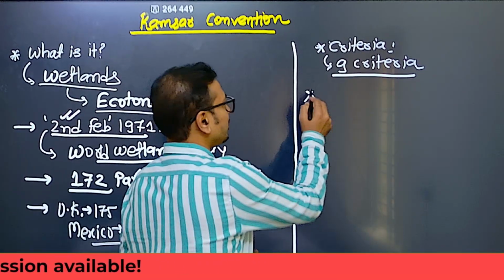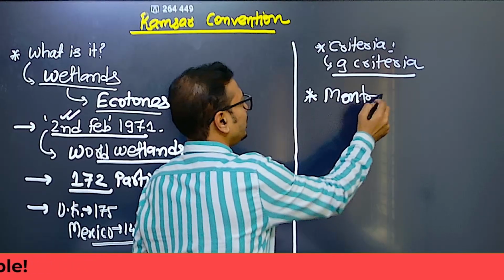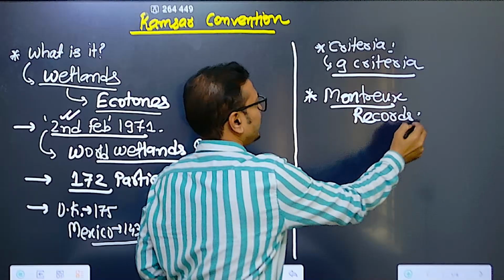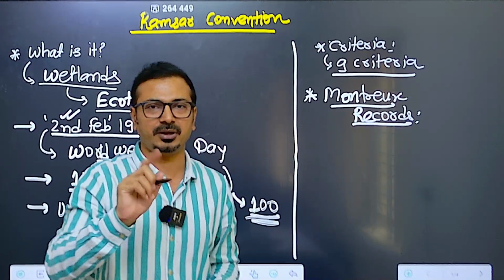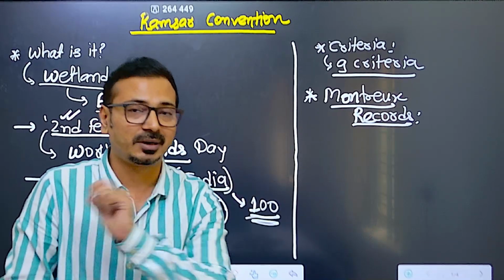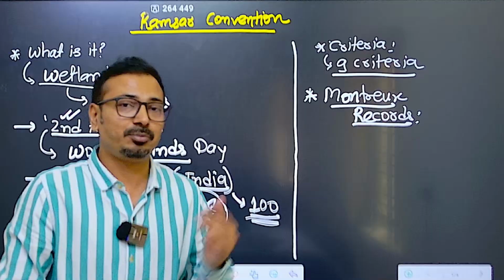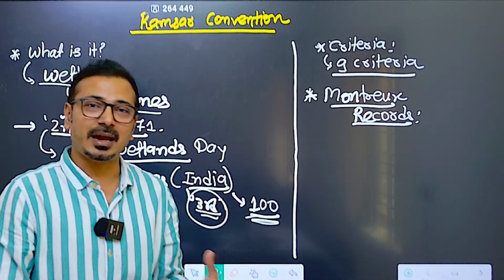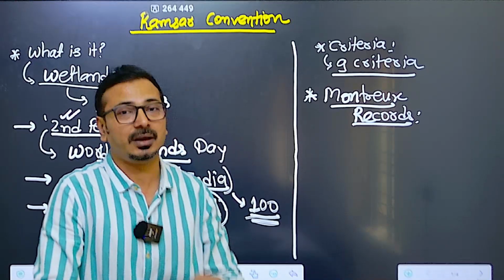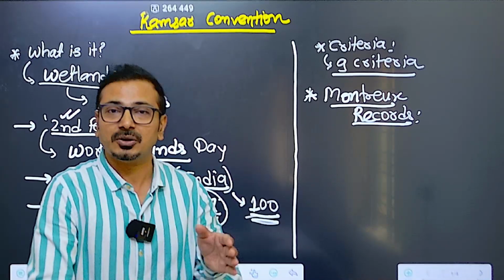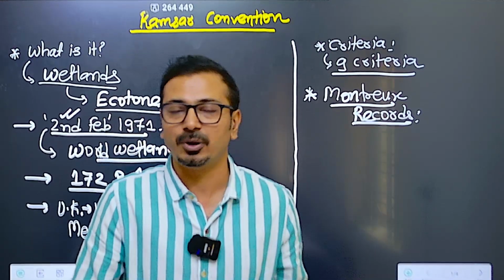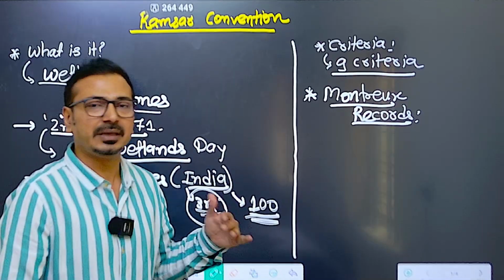Then we can remember the Montreux record. What is the Montreux record? Montreux record is part of these Ramsar sites. It is maintained like that. And basically there was a question in the prelims examination about a Ramsar site being included in the Montreux record. If a site is included, that means its ecological character has been, is, or may in the near future be compromised because of human interference, human actions like environmental pollution, over-exploitation, or different human activities.